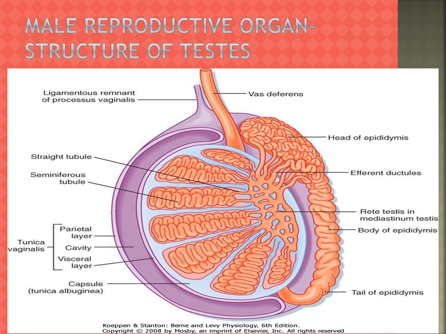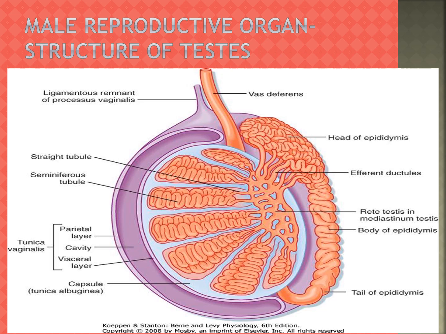Okay, the Sertoli cells there support and provide nutrients. They are supporting cells and provide nutrients to the developing sperm.